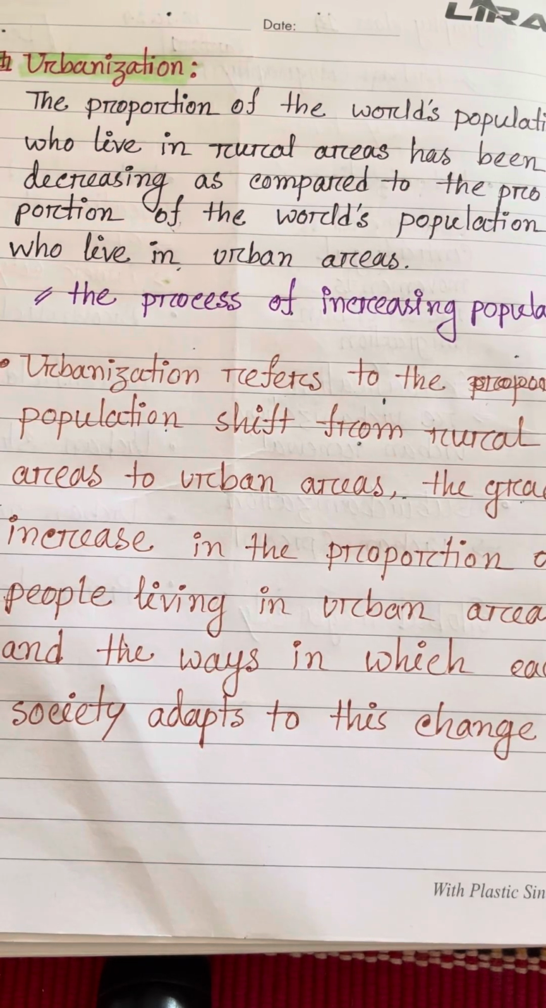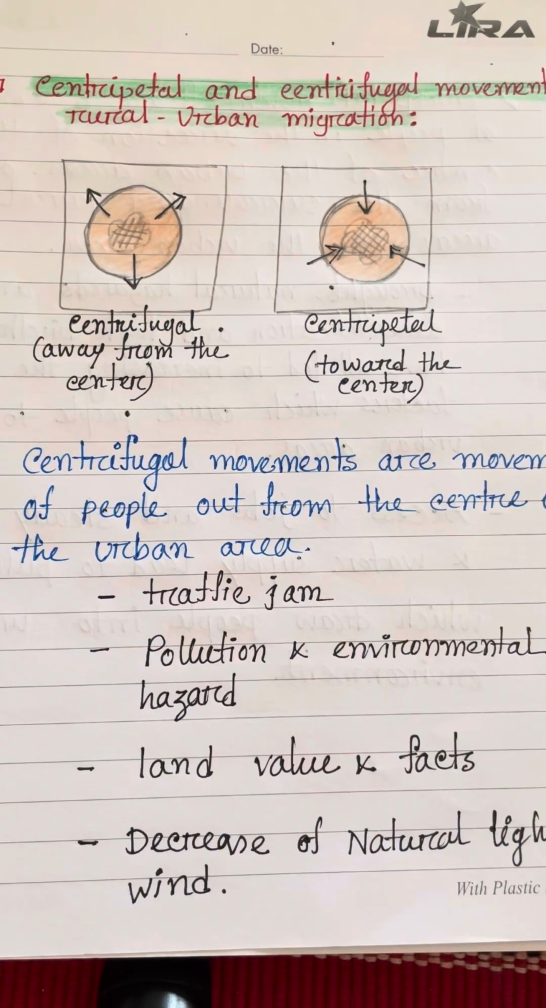Some factors that influence urbanization: lack of employment opportunities, extreme physical conditions, extreme heat, cold, dense vegetation, etc. In this class, I just give some basic idea about urbanization. When we go into detail about urbanization, we will learn about the causes, factors, and positive and negative effects of urbanization. Now, centripetal and centrifugal movements, rural-urban migration.